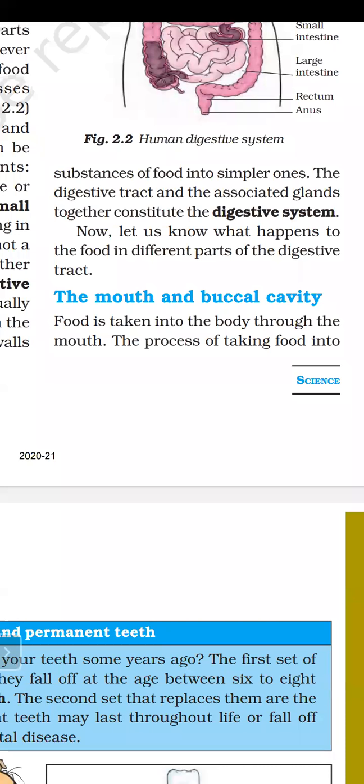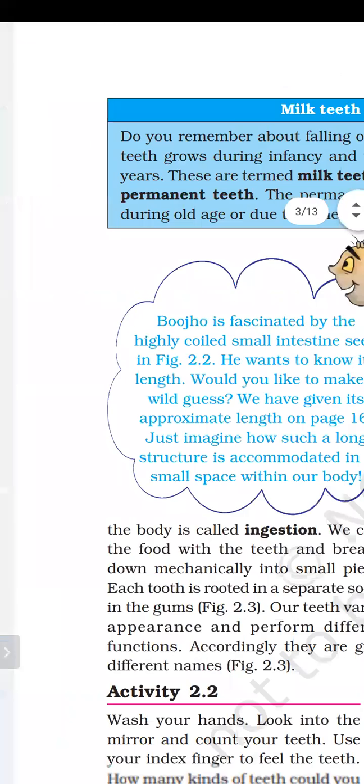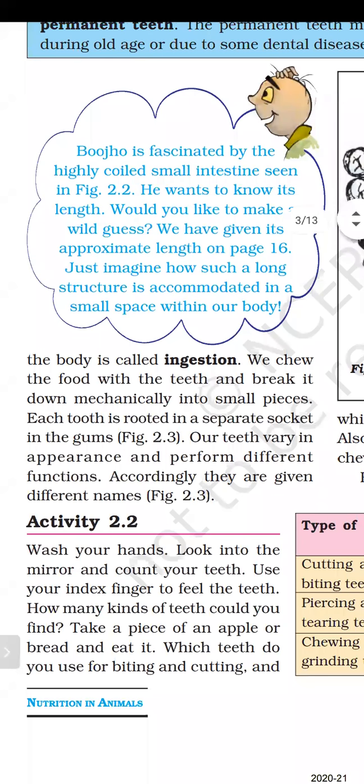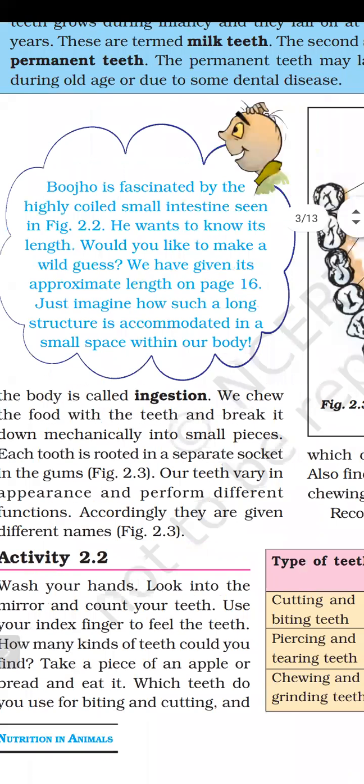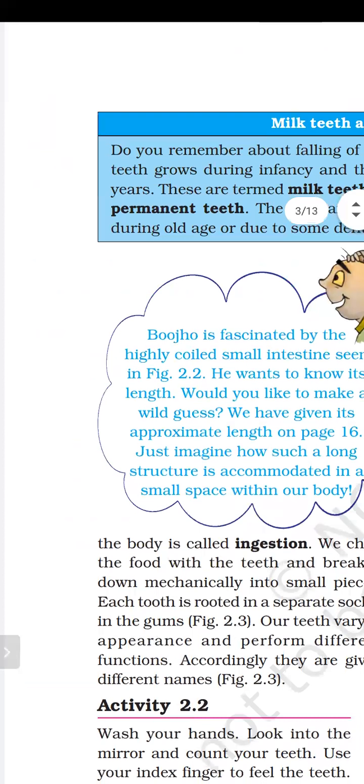Food is taken into the body through the mouth. So most of the animals, including human beings, basically take in their food through the mouth. The process of taking food into the body is called ingestion. So digestion also has some steps. The first step is taking food into the body, and that is known as ingestion. You can underline this. The process of taking food into the body is called ingestion. It is not injection, it is ingestion.